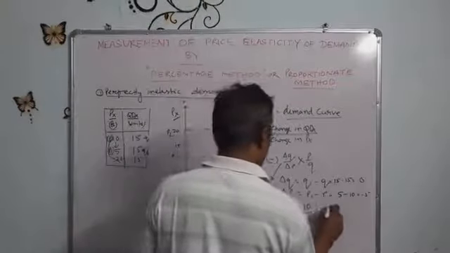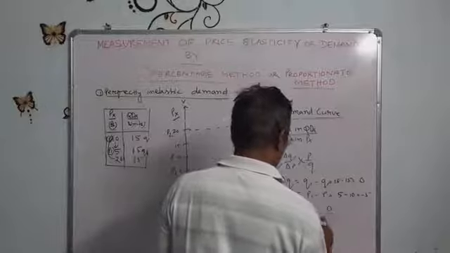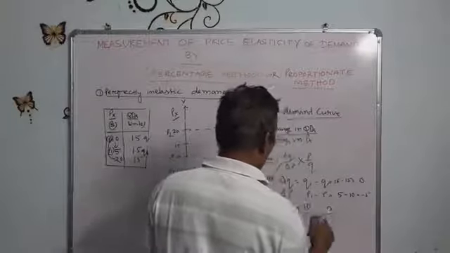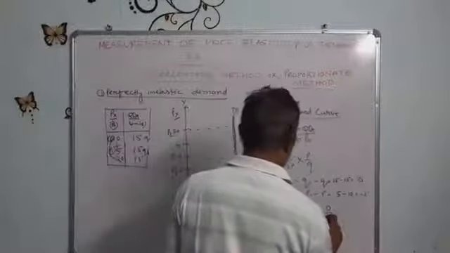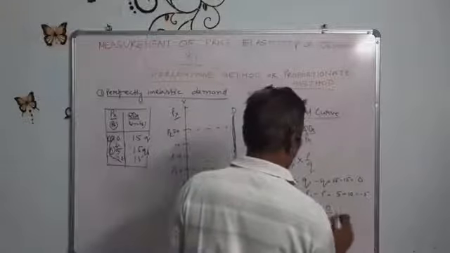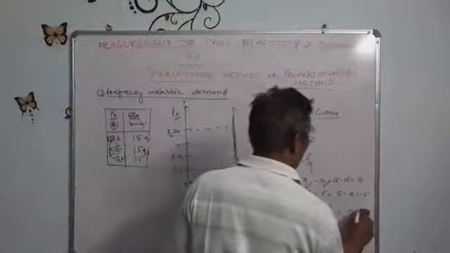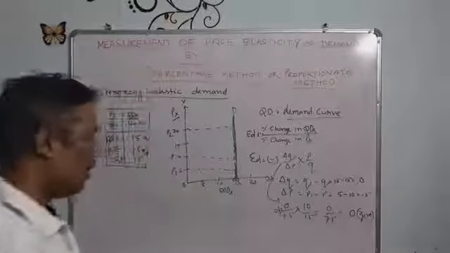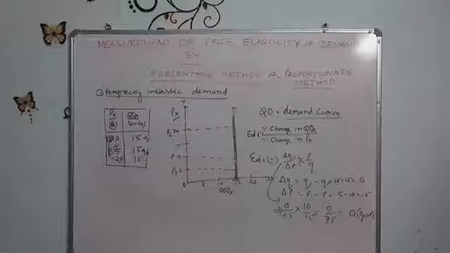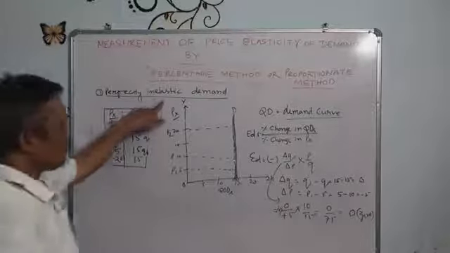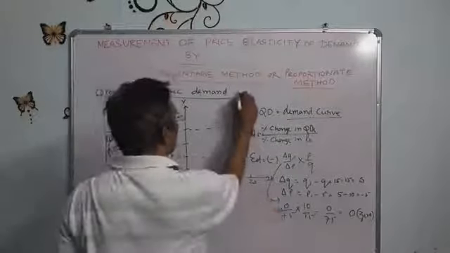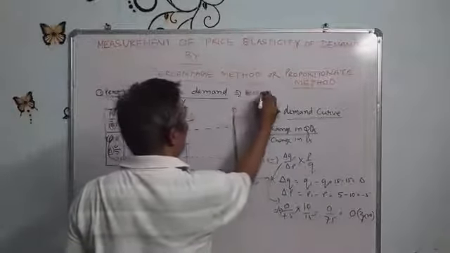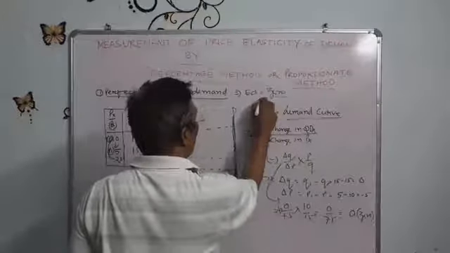So 10 into 0 is 0, divided by 15 into 5 equals 75, equal to 0. So in perfectly inelastic demand, elasticity of demand equals 0, and the line will be